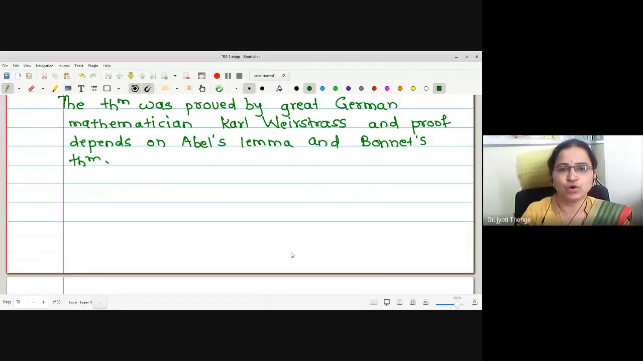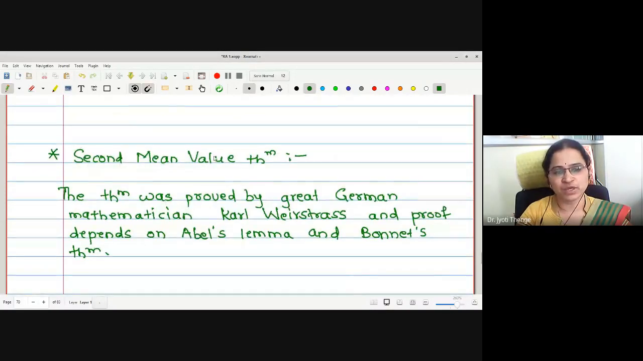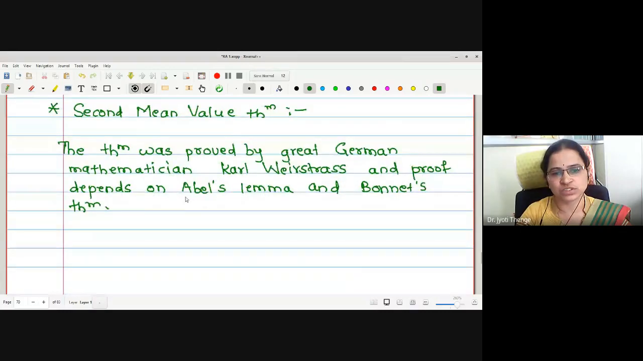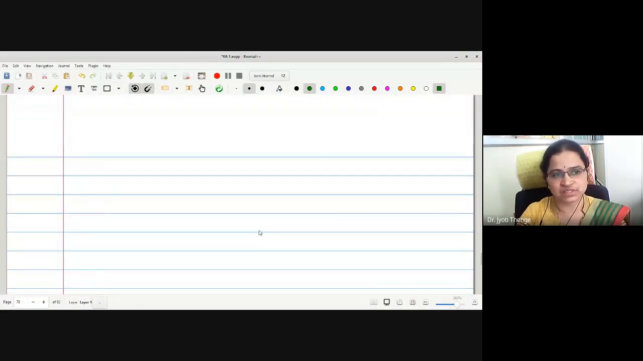Okay, now we will go for the proof of the second mean value theorem, but before that we have to study what is Abel's lemma and what is Bonnet's theorem. Therefore, first let us discuss what Abel's lemma is.